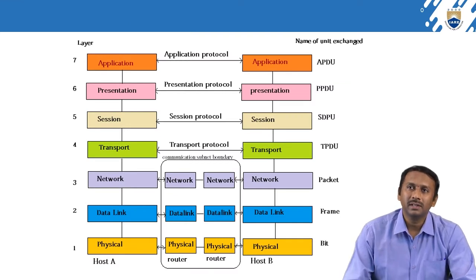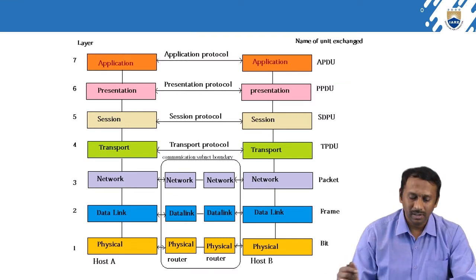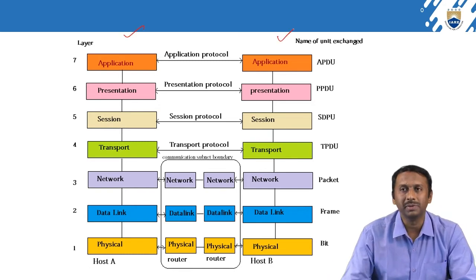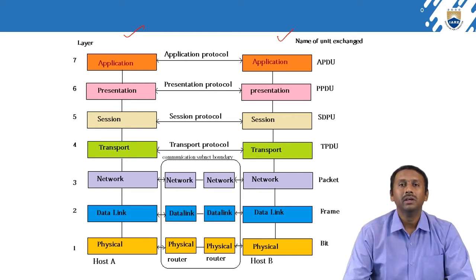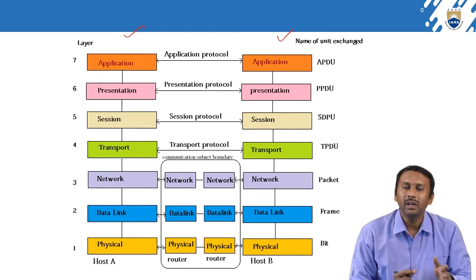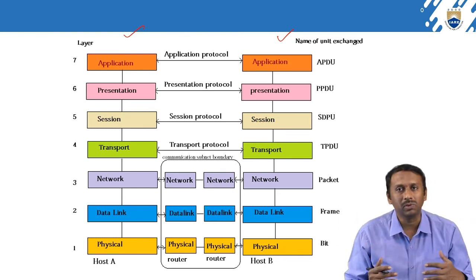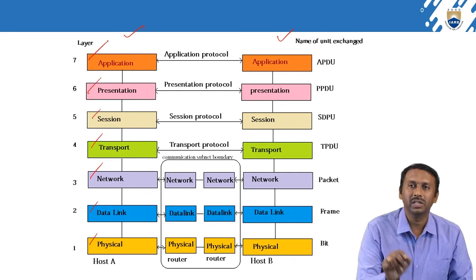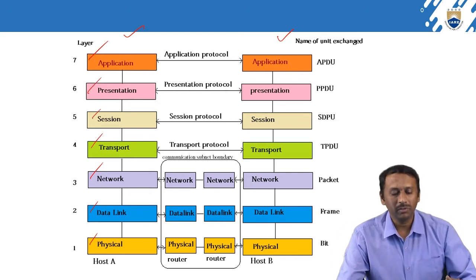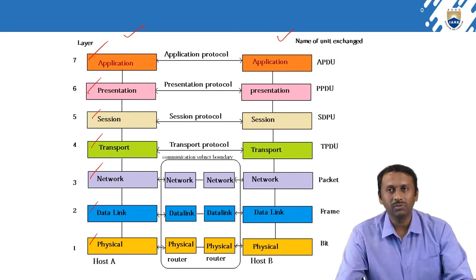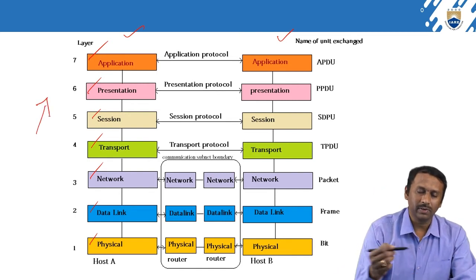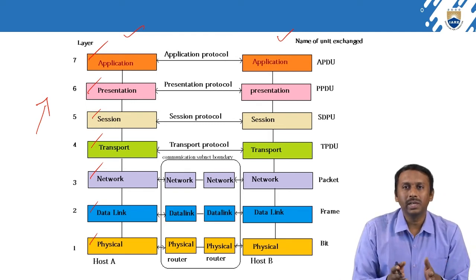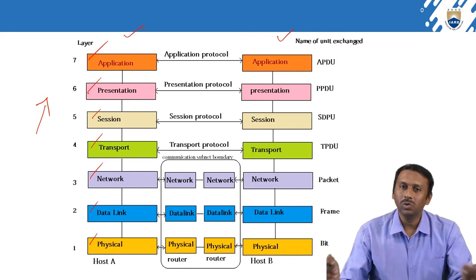So this is another type of representation. Here this is host A, and this is host B. So the same layers on the sender side will also be there on the receiver side: the physical layer, data link layer, network layer, transport, session, presentation, and application layers. Coming from the bottom up, that is 1 2 3 4 5 6 and 7, right? Whatever layers are on the left side in host A will be available in host B as well.